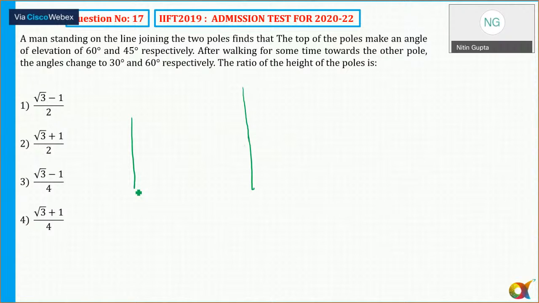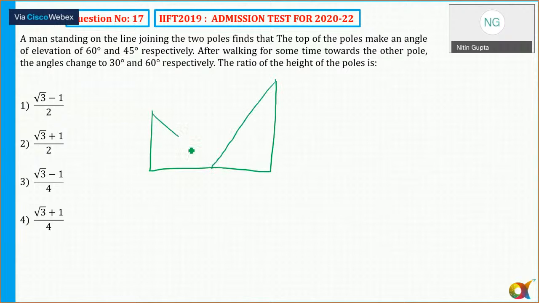Find that the top of the pole makes an angle of elevation. So angle of elevation is formed. It looks like this. So here is 60 degree and 45 degree. So angle of elevation is 60 and 45. Let's say this is 60, this is equal to 45. This is equal to A and this is equal to B.